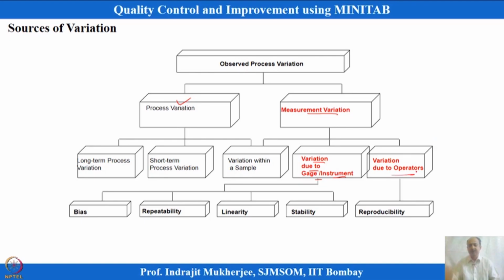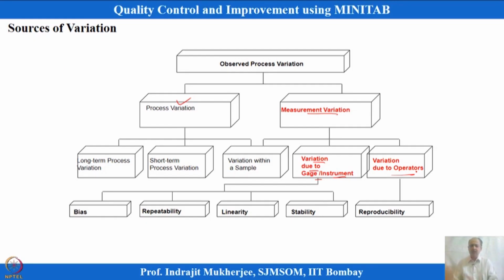So, measurement variation can be contributed by variation due to gauge or instrument, or variation due to operator. Because if you go to a process, one person is operating the machine, he is measuring the outcomes of CTQs, and the second day you go to a second shift, somebody else is measuring that. So, person to person variation will be there. Even if you use different operators with high skill, the measurements will differ.